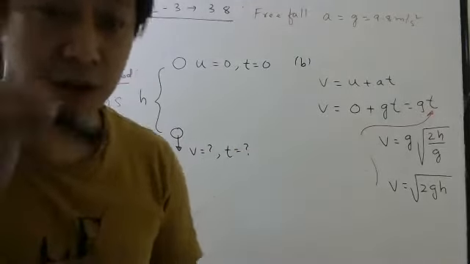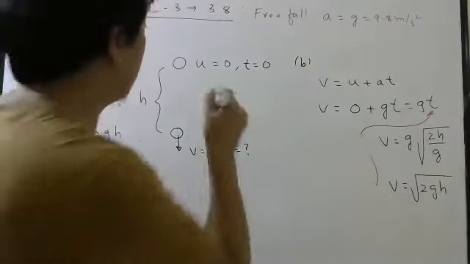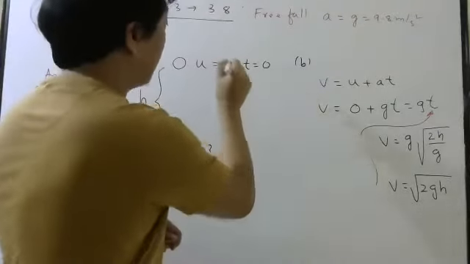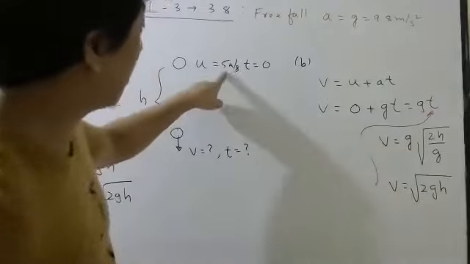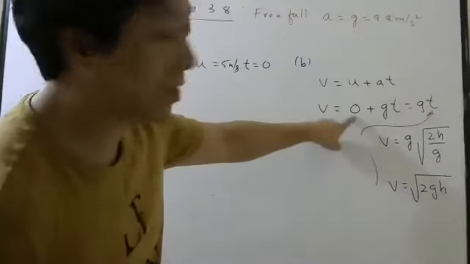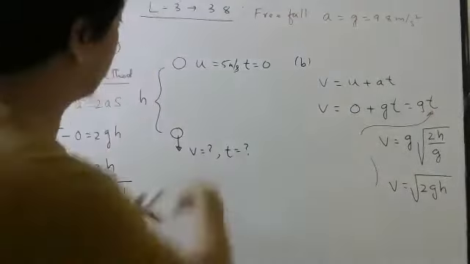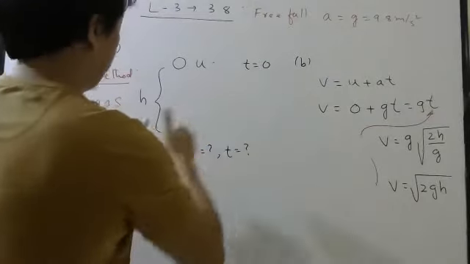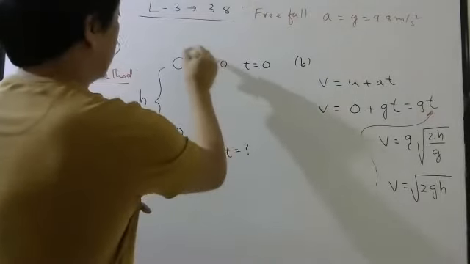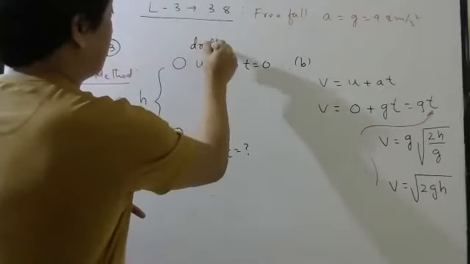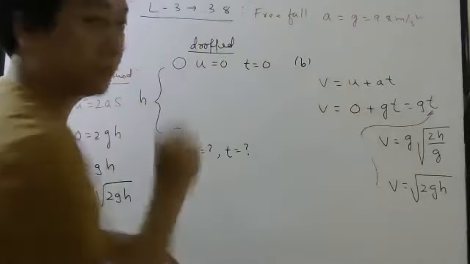No, I cannot use it. If I do like this, it means the initial speed may be 5 meter per second. So if it is 5 meter per second, you cannot write zero here. Be careful, okay? So here it is dropped.